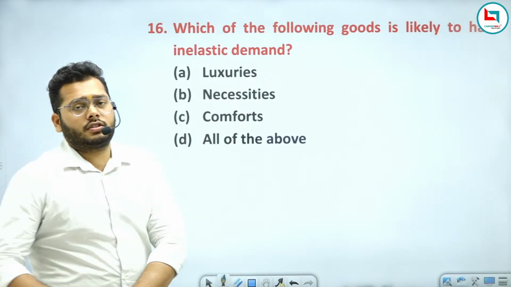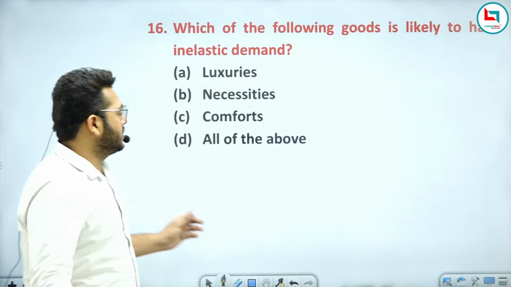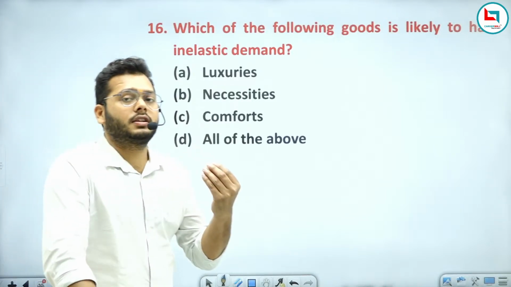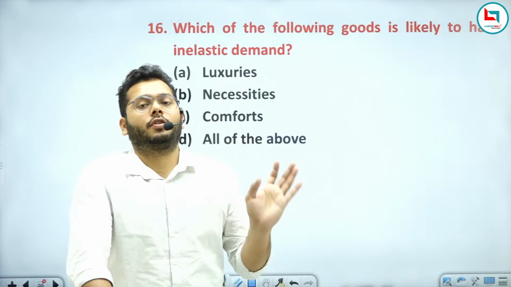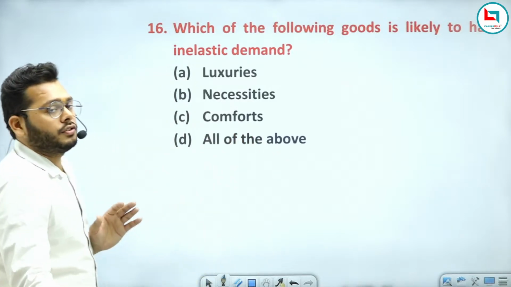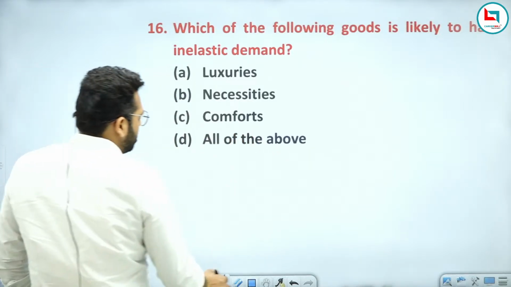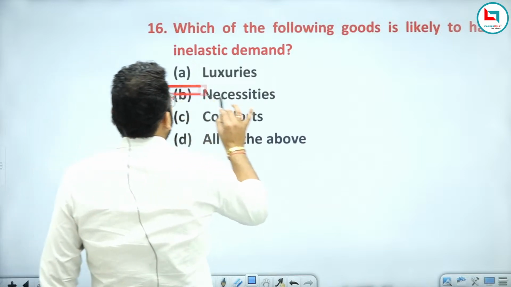Majorly, what the students think is, if the question says all of the above, you always answer all of the above, like a government answer, but it never actually happens sometimes. So the answer of this question is necessities.